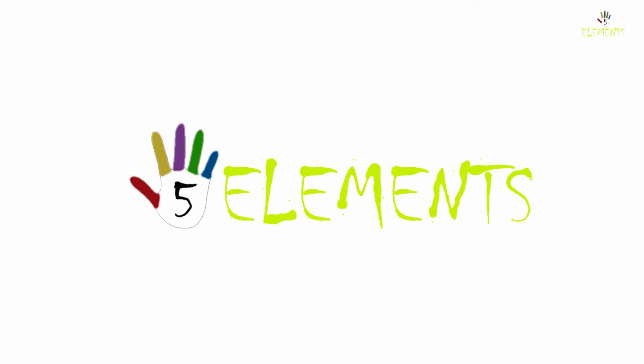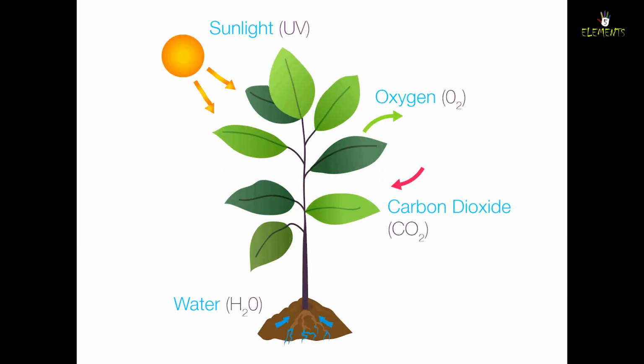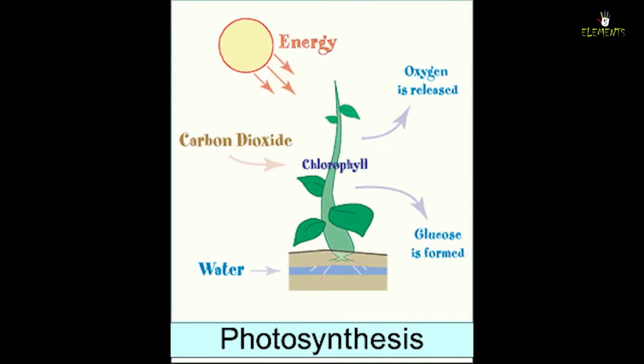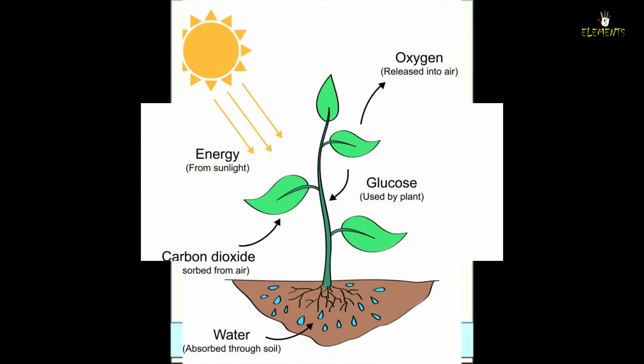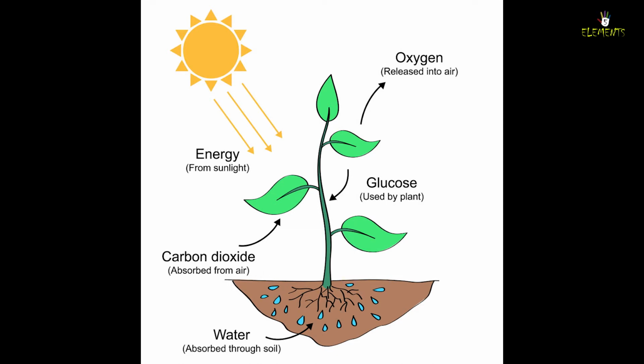We are back to share some information about water. Water is fundamental to photosynthesis and respiration. Photosynthetic cells use the sun's energy to split off water's hydrogen from oxygen. Hydrogen is combined with carbon dioxide to form glucose and release oxygen.